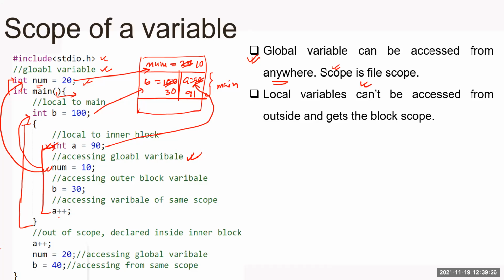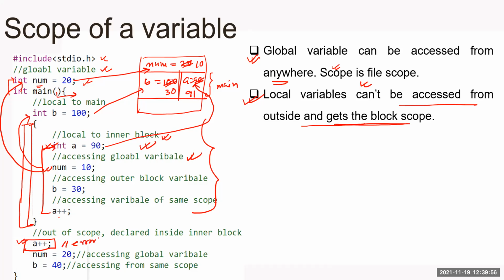Now see the next point. Here I'm accessing a++ outside of this block in which a is declared. a is declared within this block only. Correct. So this is a local variable to this inner block. This local variable cannot be accessed outside of this block. This is the point. A local variable cannot be accessed from the outside, and it gets block scope. It means I can use it within this block in which it is declared. But here I'm accessing a outside of this block, which is not allowed. So it is an error. Why? Because when my program is executing and program control comes outside of this local block, that local block will immediately be erased from the RAM.